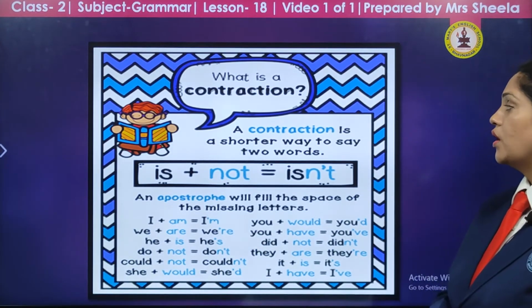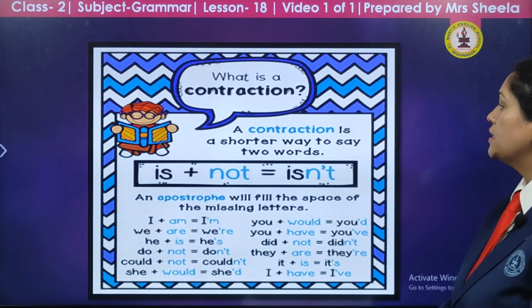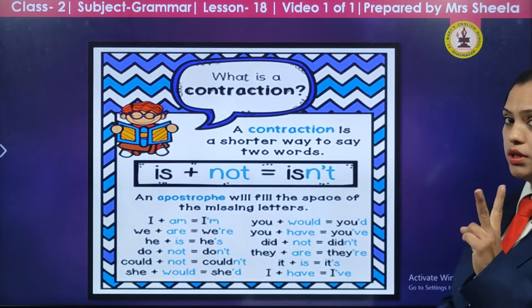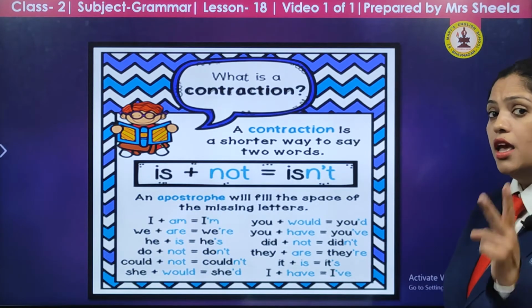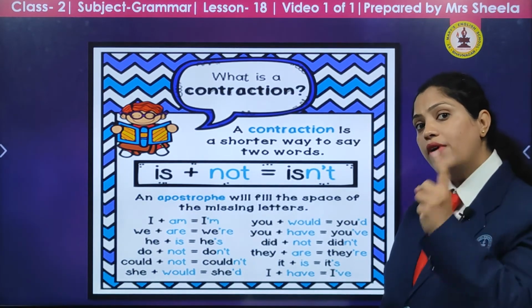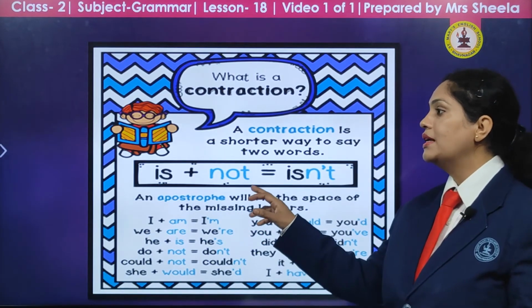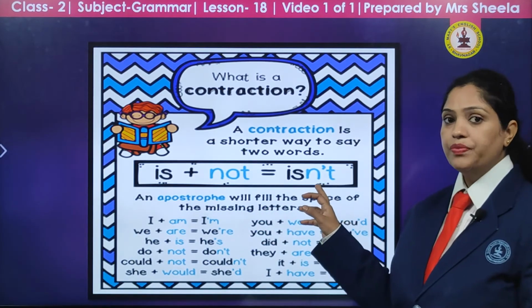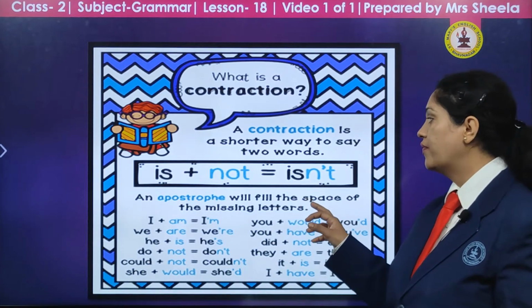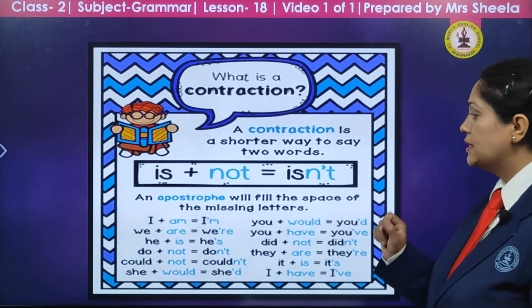What is a contraction? A contraction is the shorter way to say two words. When two words are there, we make them short and make them one word by using the contraction. Like for example, is not becomes isn't. Instead of writing is not, we are using the contraction isn't.